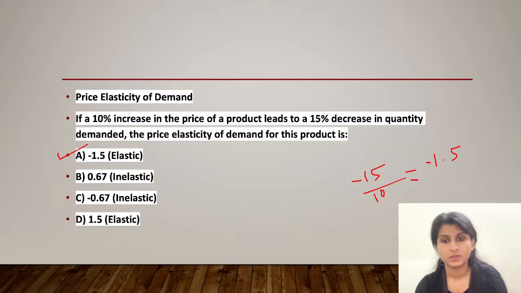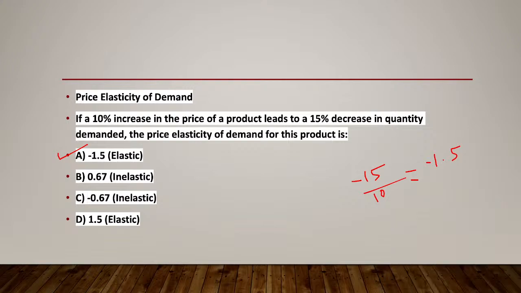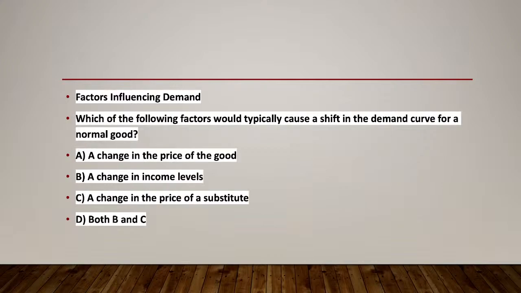Okay, the next question is based on the factors influencing the demand. The question is, which of the following factors would typically cause a shift in demand curve for a normal good? Option A, a change in the price of good. Option B, a change in income level. Option C, a change in price of substitute. Or option D, both B and C. What is the right answer and why is it the right answer? Tell me in the comment section. I'll give you 1 minute to solve this one.